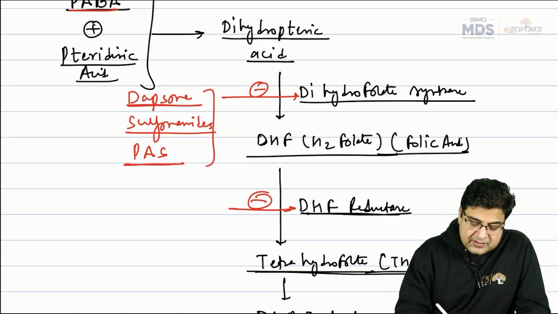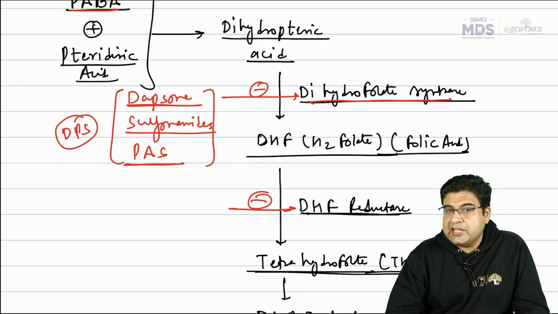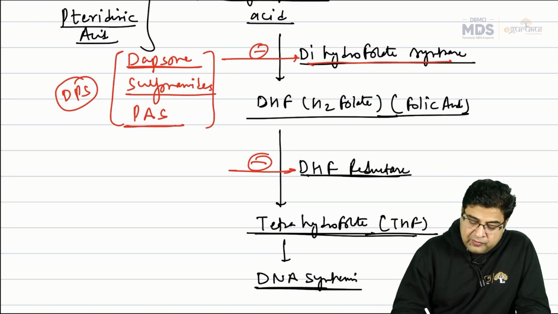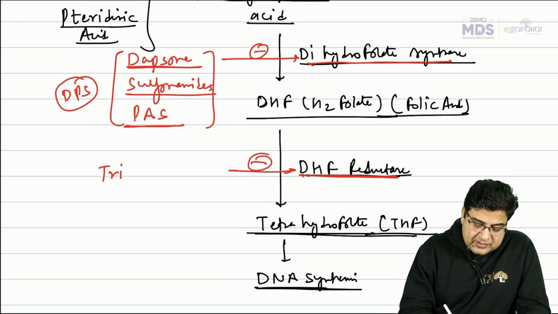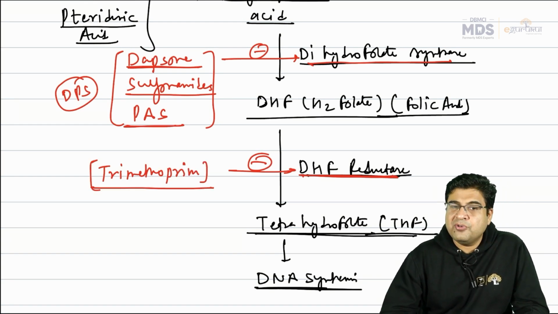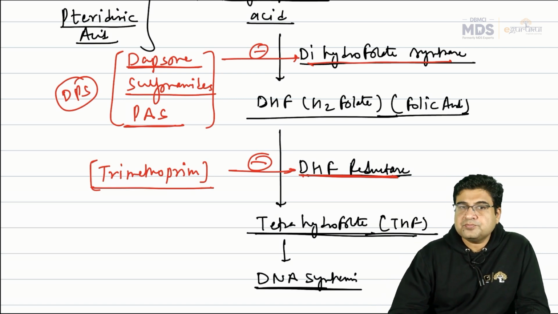So when you give these medicines, Dapsone, sulfonamides, PAS, they inhibit the dihydrofolate synthase enzyme and inhibit this metabolic pathway. Now we have a drug which is a dihydrofolate reductase inhibitor. The drug name is trimethoprim. So trimethoprim is a dihydrofolate reductase enzyme inhibitor.